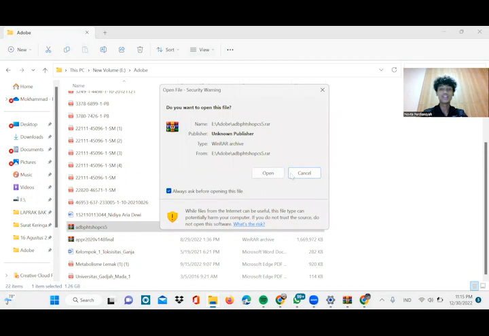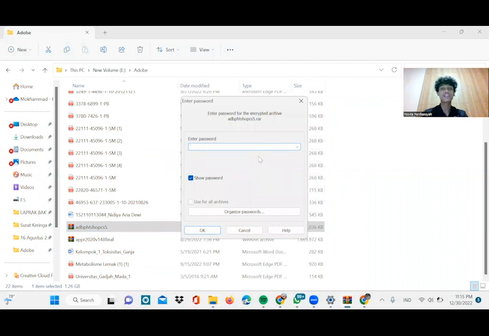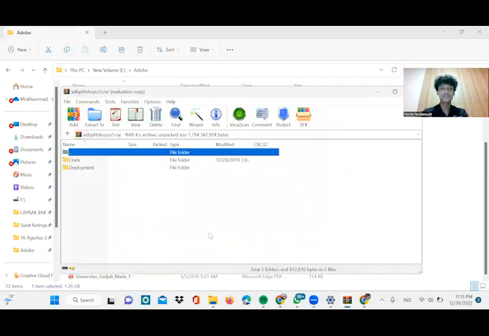In the choice, you can click open. After that, a password field will appear. You can input the password, then type www.yasir252.com. Click OK.